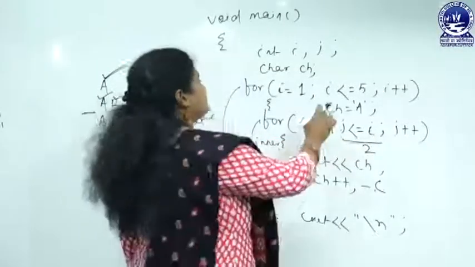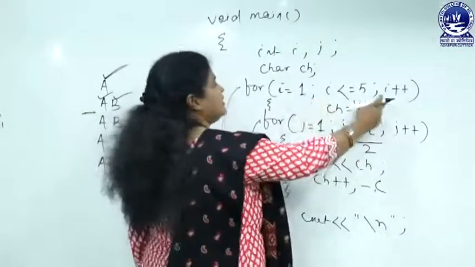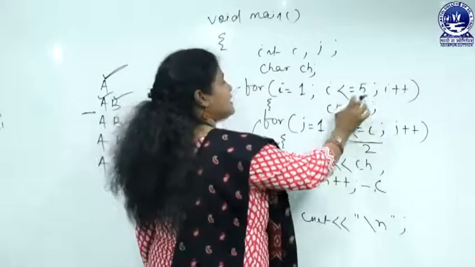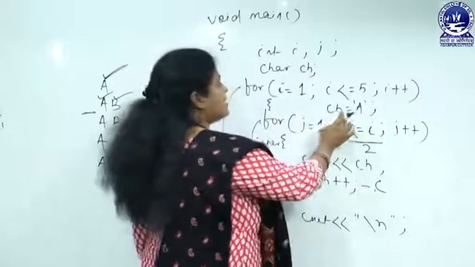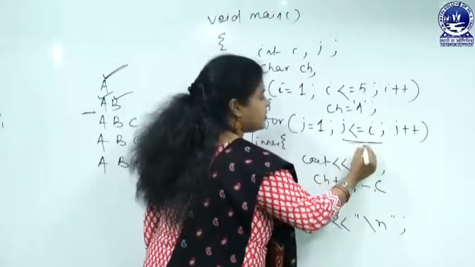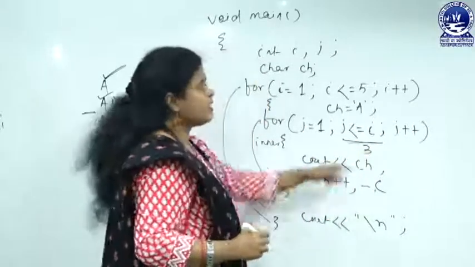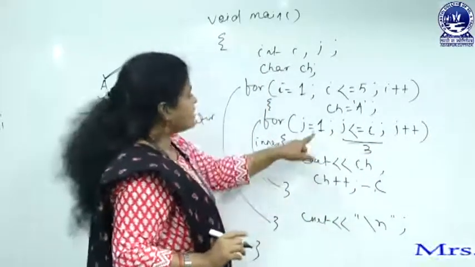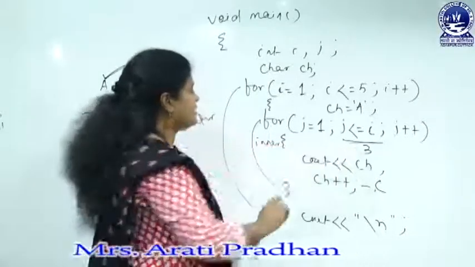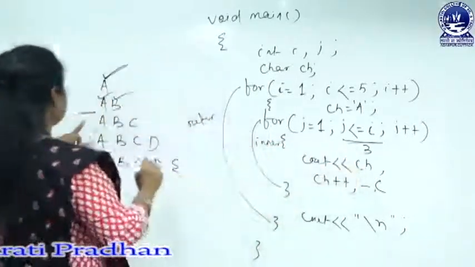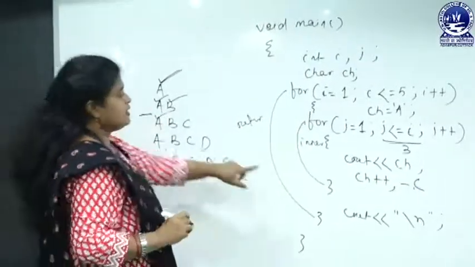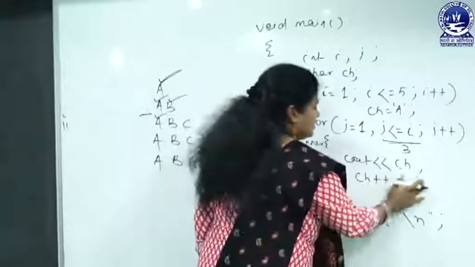Okay. So at the third iteration, now the i value is 3 and this condition is true, and ch equals A. Now this loop will be continued for 3 times. Why? Because the i value is 3 and the j value is initialized from 1 to 3. Cout ch. The ch value is A, so we will get this output, then ch++.